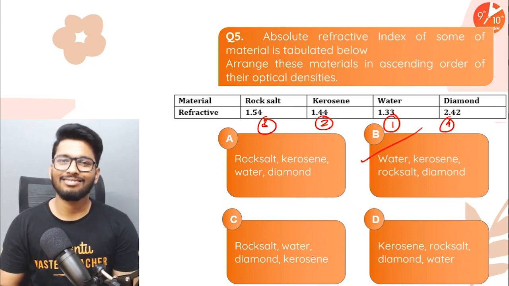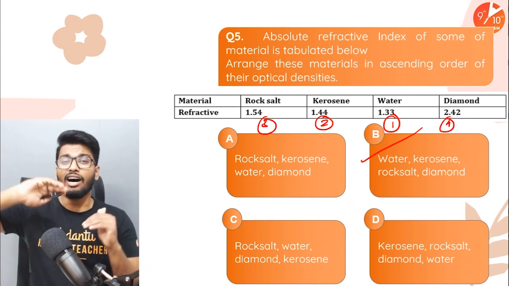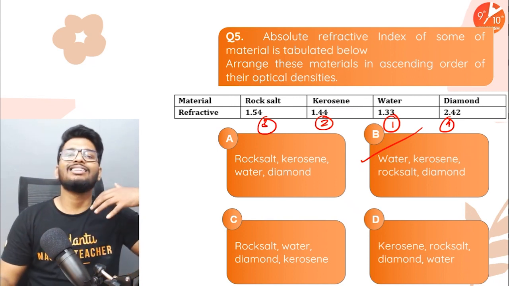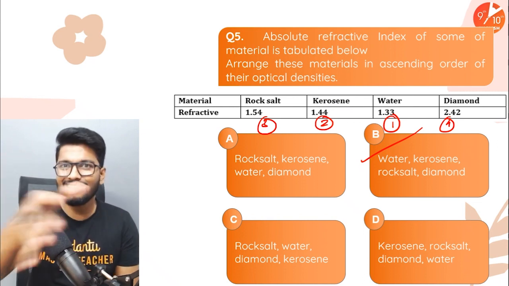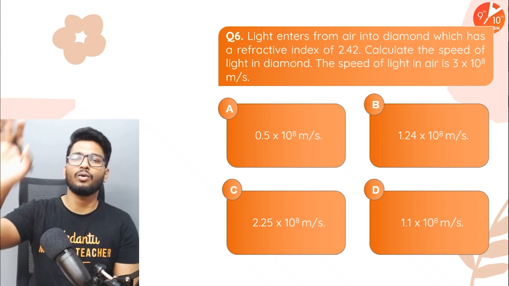That's all. Super easy question, isn't it? So please remember this, guys. The higher the refractive index, the more the bending of light would happen in that particular medium, and the denser the medium is going to be. So here, diamond is the densest among all the 4. Simple as that. All right. Moving on to the next question, people.